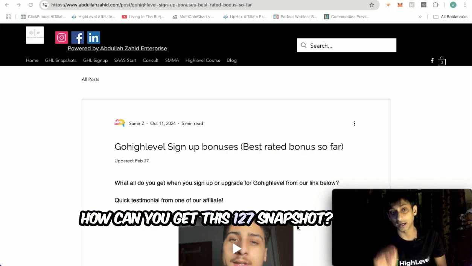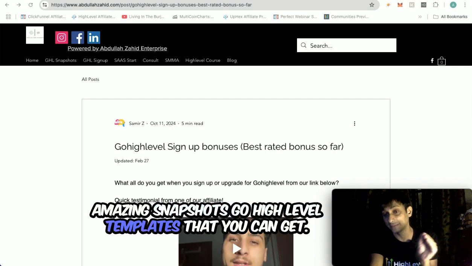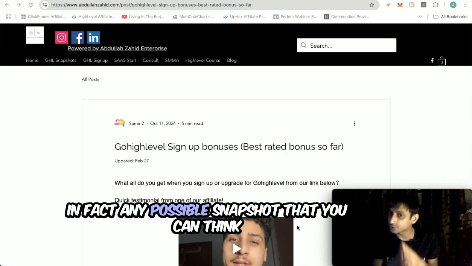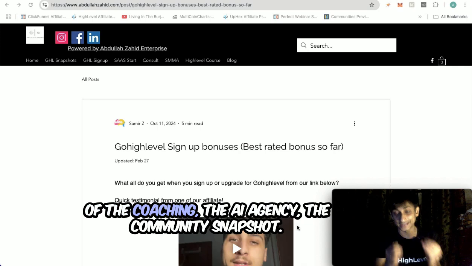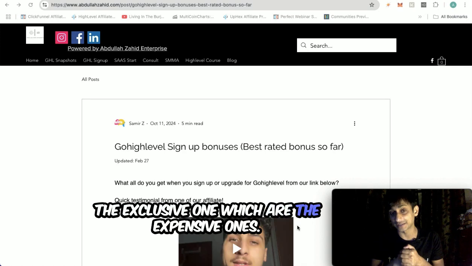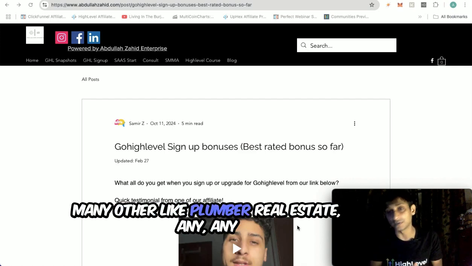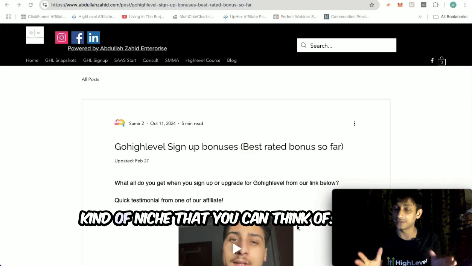How can you get this 127 snapshot? And let me tell you, these are some of the most amazing GoHighLevel snapshot templates that you can get. In fact, any possible snapshot that you can think of: the coaching, the AI agency, the community snapshot. I'm just taking the names of the exclusive, expensive ones: AI agency, voice agents that sell itself, and many others like plumber, real estate, any kind of niche that you can think of.